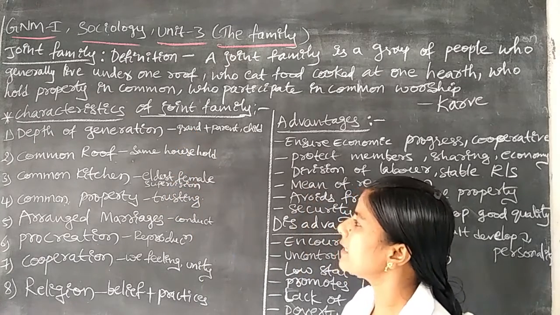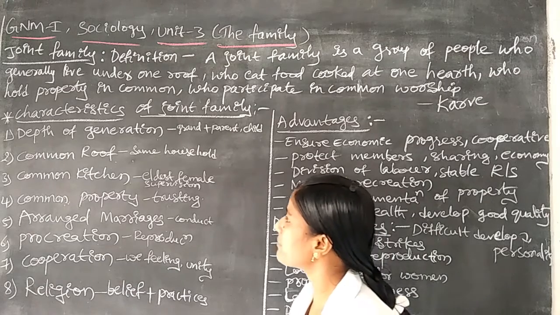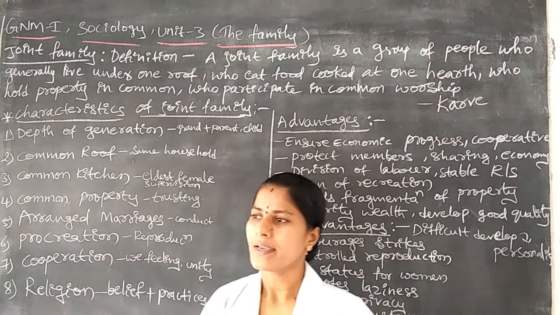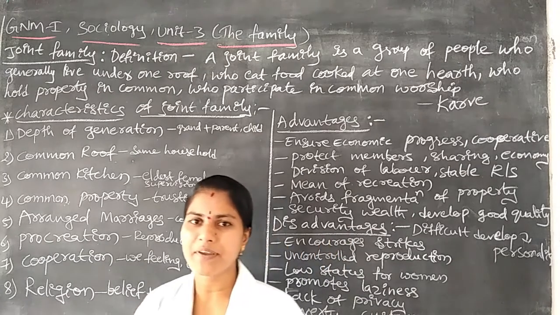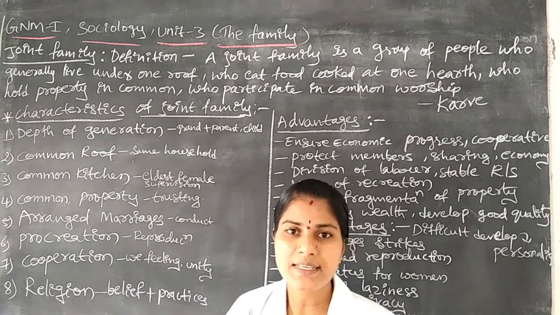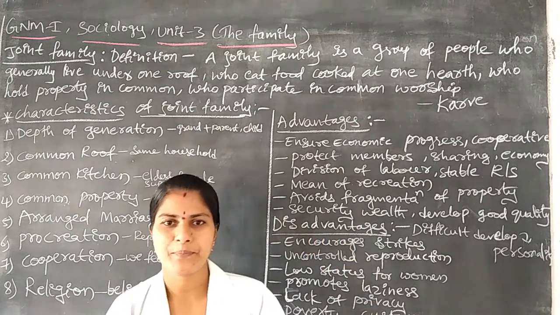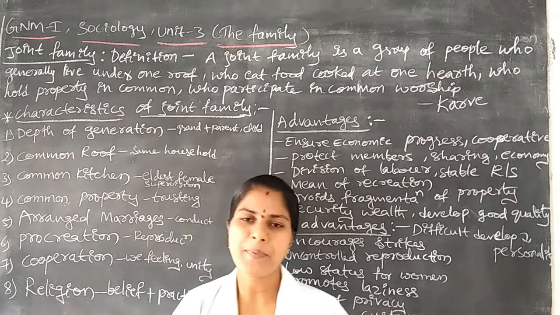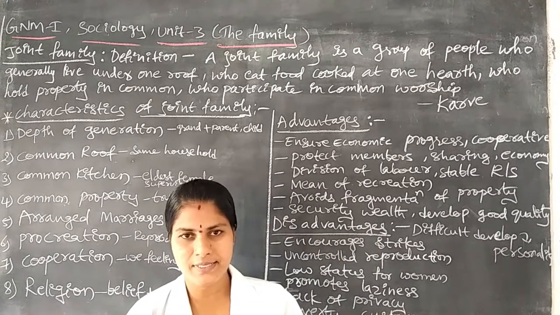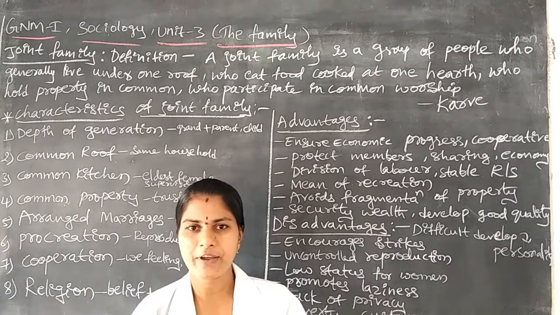The first characteristic is depth of generation. In a joint family there are mainly 3 generations. First, the grandparents are compulsory: grandfather and grandmother are there in a joint family.